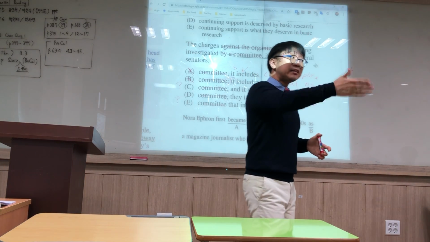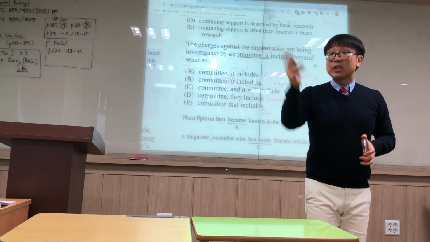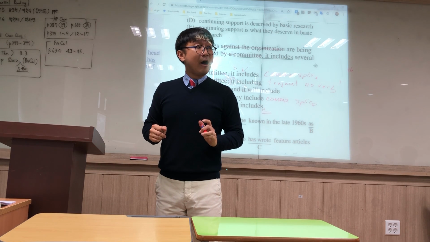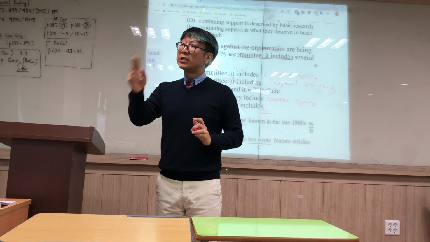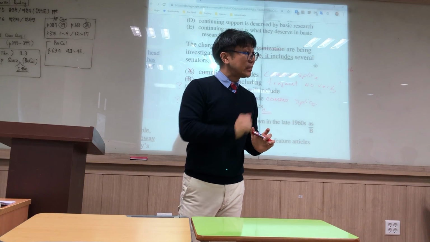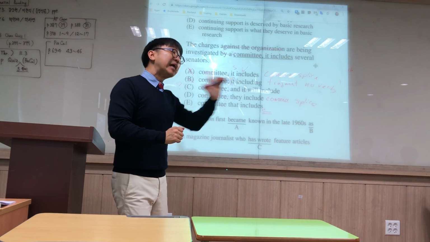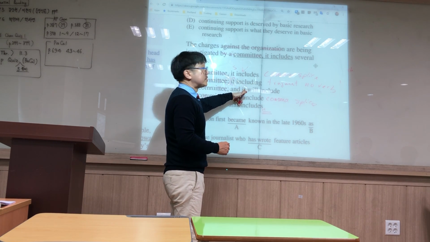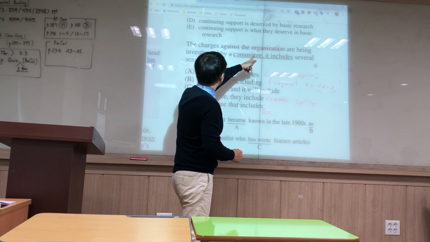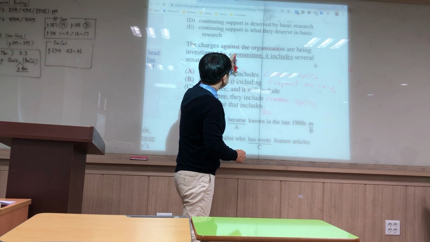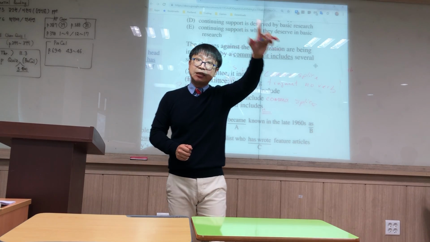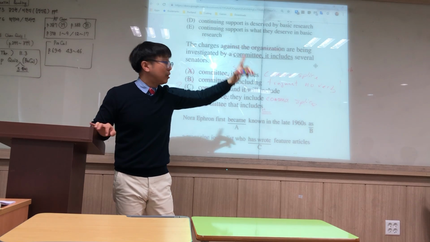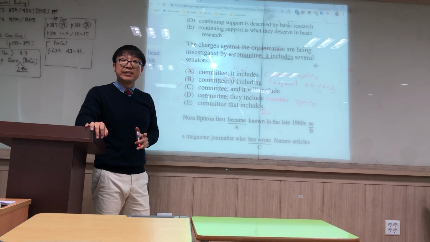Can we replace it with a noun there? It is hot outside. It is snowing outside. Does that represent a noun? No. There is an expressive it and a representative it. If it's a representative it, and here it's suddenly something that will include, we need to find the antecedent. Charges against the organization, committee, right? We have two things, organization, singular, noun. Committee, singular, noun. Is it clear which one will include several senators?